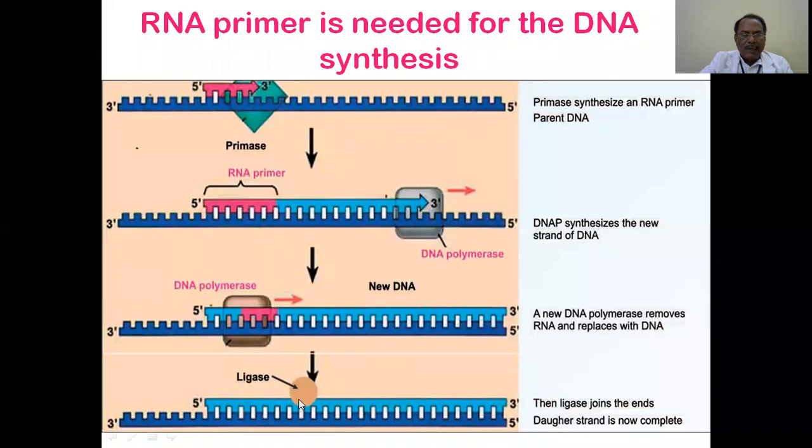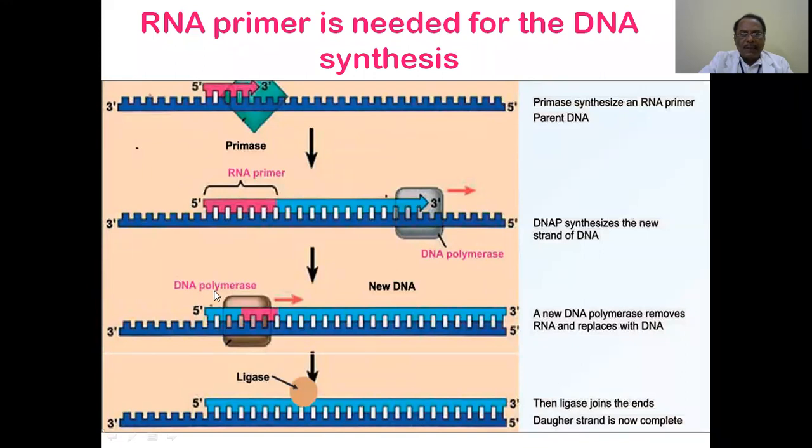And then finally, ligation occurs. This is in the continuous strand synthesis. So when the process is over, one strand of the mother DNA is replicated, and the second one has come.